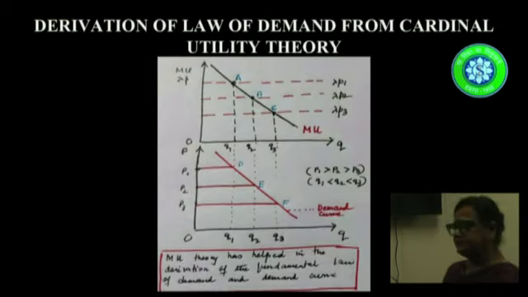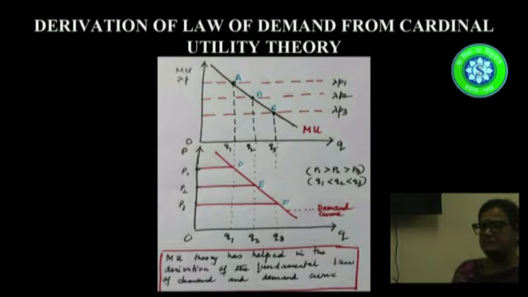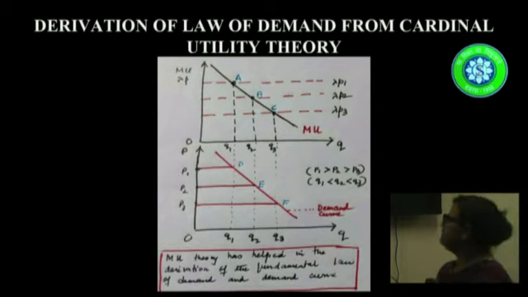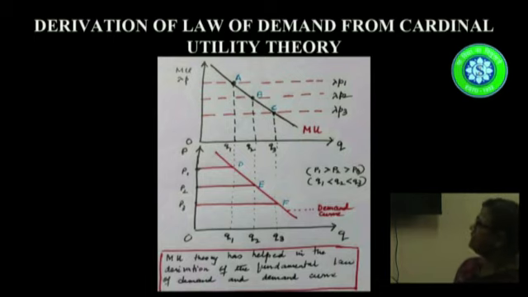Now what we have done, we have used the basic deduction of this theory to derive one of the most important theorems in economics, that is the law of demand. See, the price lines are different, lambda P1, lambda P2, lambda P3, and we have our MU curve. The intersection point between lambda P1 and MU is at A. Similarly, we have points B and C. We have different equilibrium quantities Q1, Q2 and Q3 corresponding to the different prices.